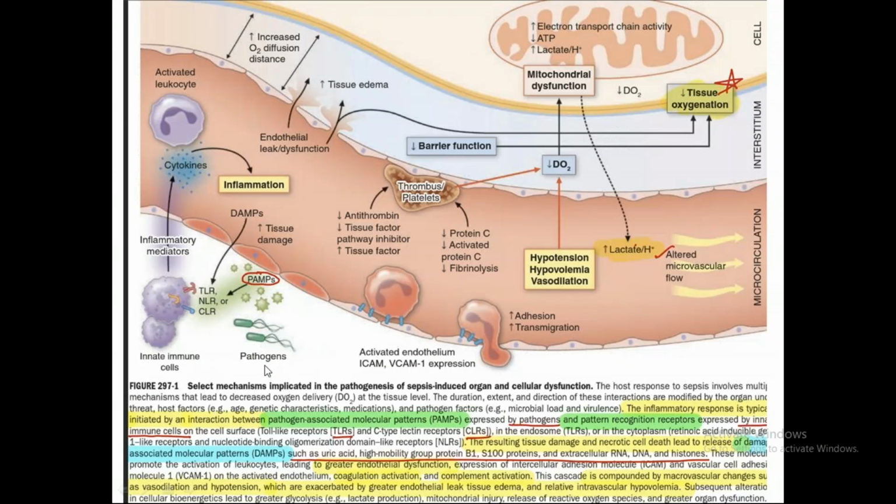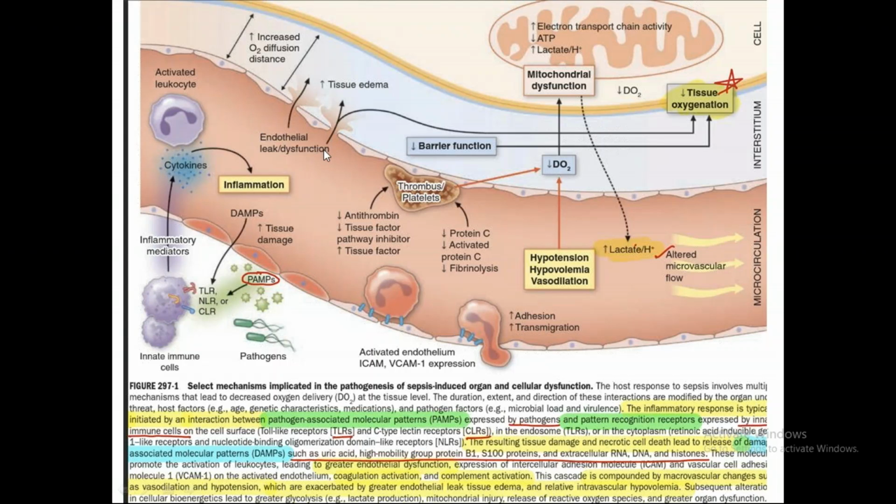So we have the pathogens. We have PAMPs, which are pathogen-associated molecular patterns. These will interact with the receptors of the innate immune cells. Which receptors? Toll-like receptors, NLRs, and CLRs. This will activate the innate immune cells like macrophages and neutrophils, and this will release inflammatory mediators. These inflammatory mediators, cytokines, are responsible for everything. They will activate the endothelial system, leading to endothelial leak and dysfunction.